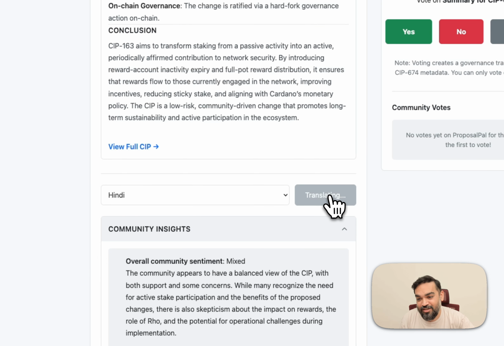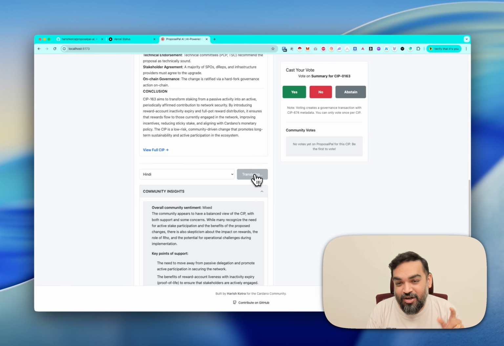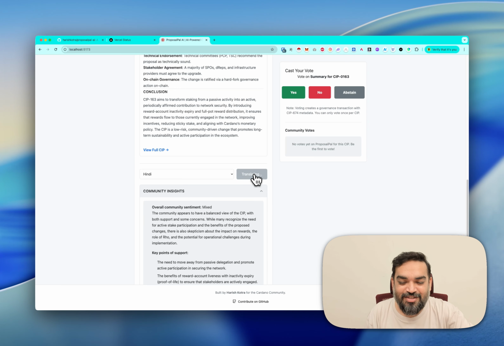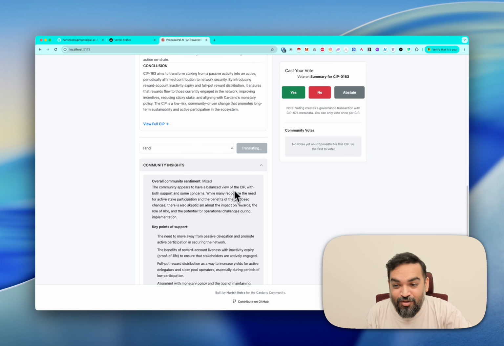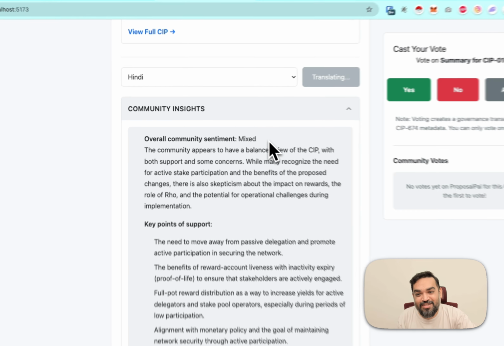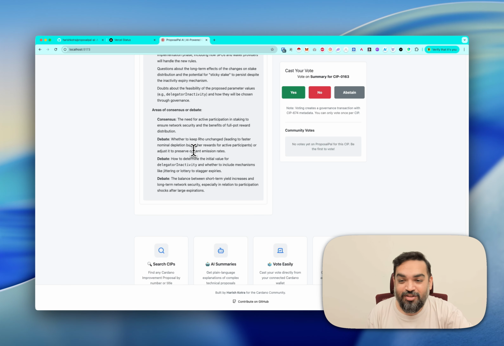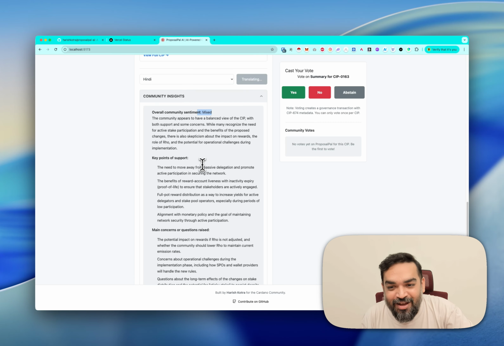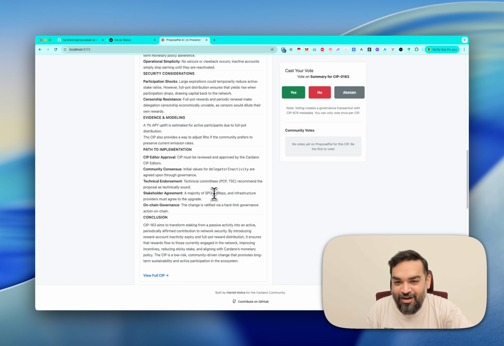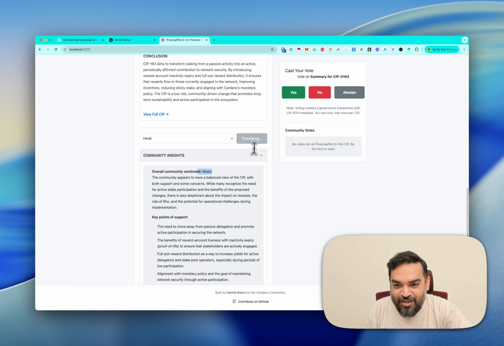If you click on translate, this uses the same Gaia node, but the best part is this doesn't consume the AI inference credits. You can also see it pulled up mixed sentiment from the Discourse community. I'm searching for the specific CIP in the forum.cardano.org Discourse community, and this is what it fetched from there. Yeah, while translating is happening, let's quickly vote for yes.